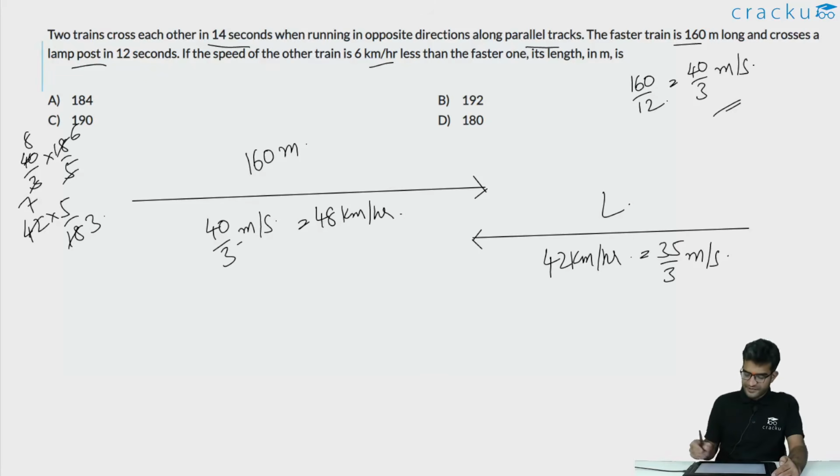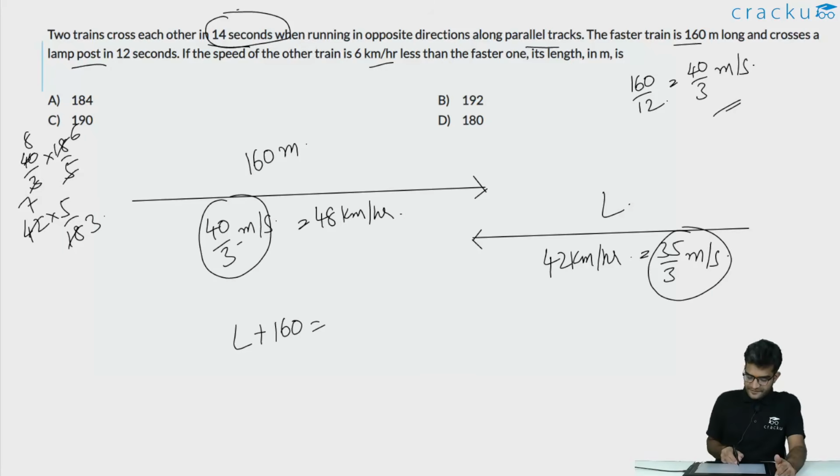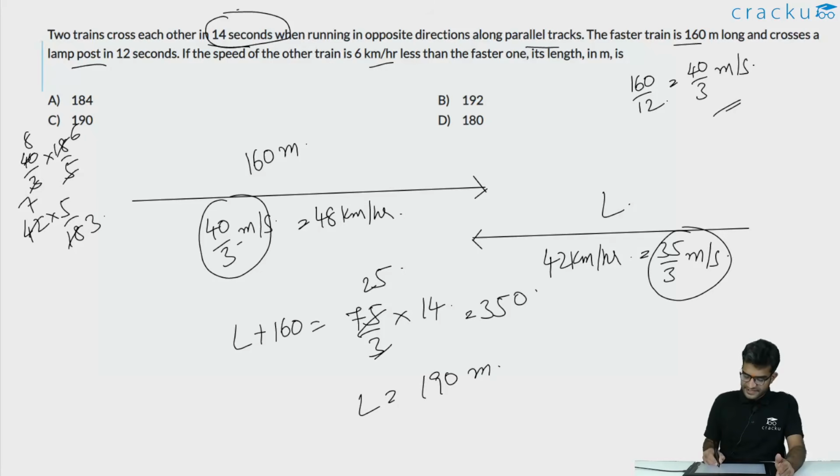Let the length of this train be equal to L. We know that both the trains completely cross each other in exactly 14 seconds. So the total distance traveled by them combined will be L plus 160, and their relative speed is 40 by 3 plus 35 by 3, which is equal to 75 by 3, into the time taken, which is 14 seconds. 75 by 3 is 25. 25 into 14 is equal to 350. So the value of the length will be equal to 190 meters. That is the length of the slower train. So the correct answer is option C.